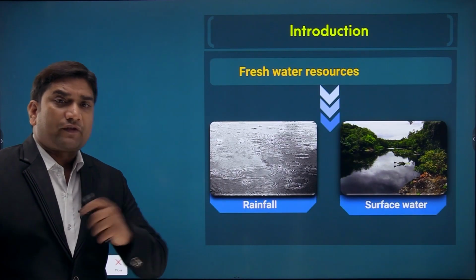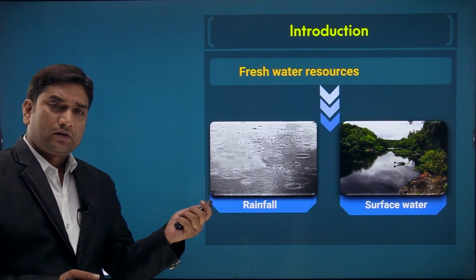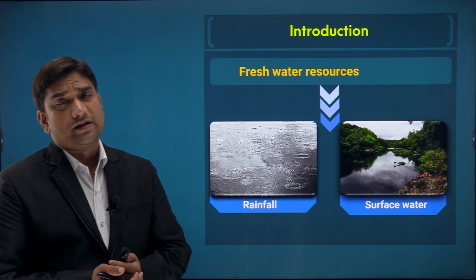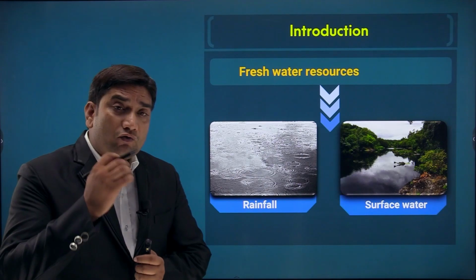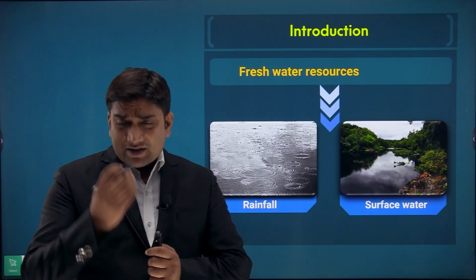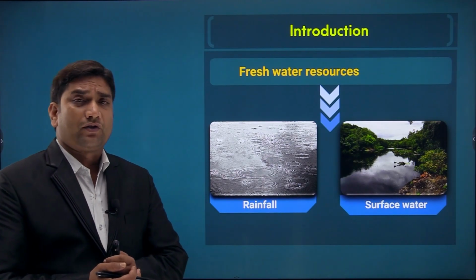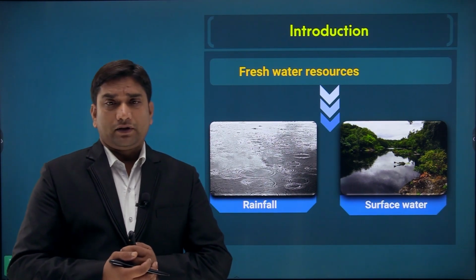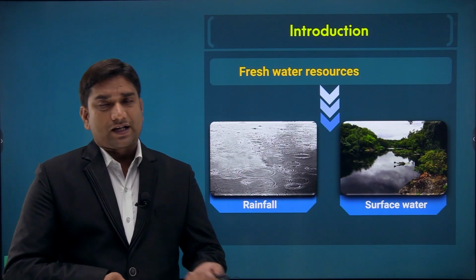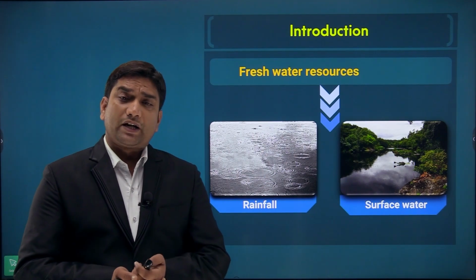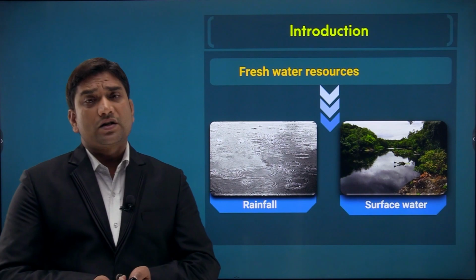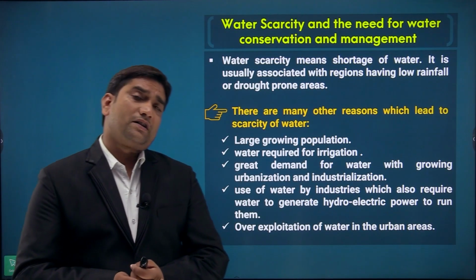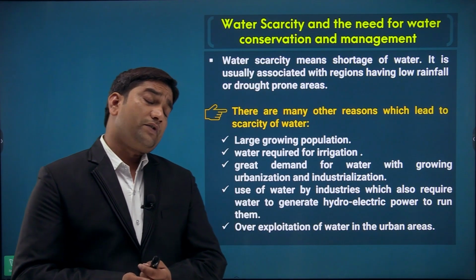Then fresh water resources: rainfall, or surface water. In terms of precipitation, India receives 4% of the world's annual precipitation, a small proportion of the world's rainfall. So rainfall and surface water, as I told you, we have in the form of lakes or ponds. Then the next topic is water scarcity and the need for water conservation and management.